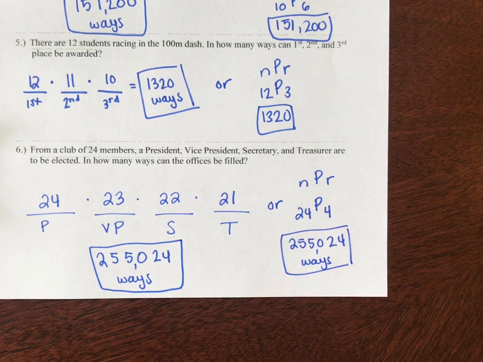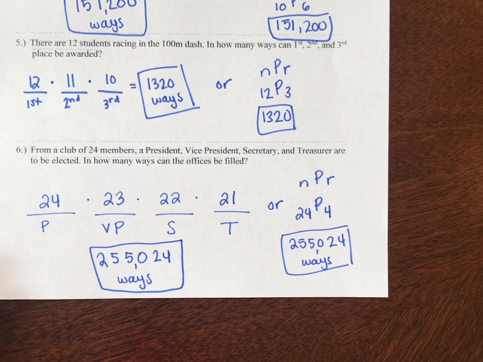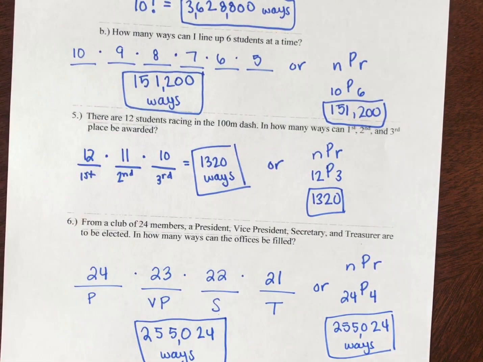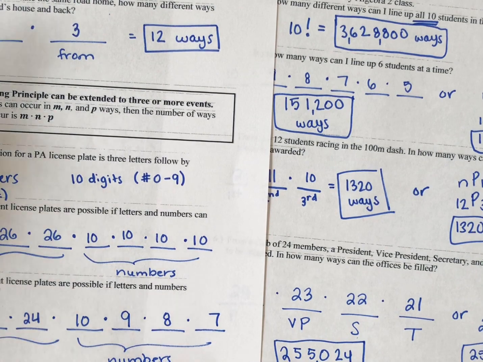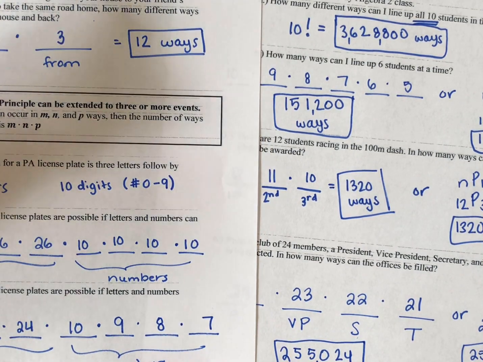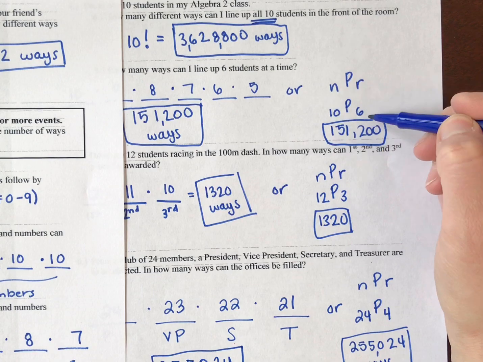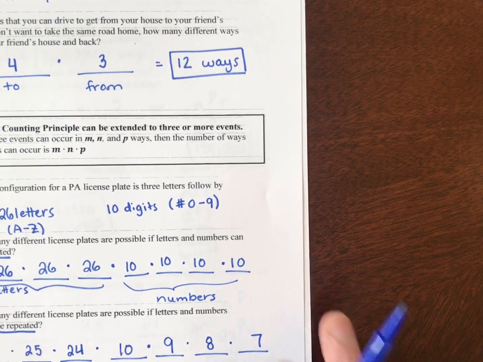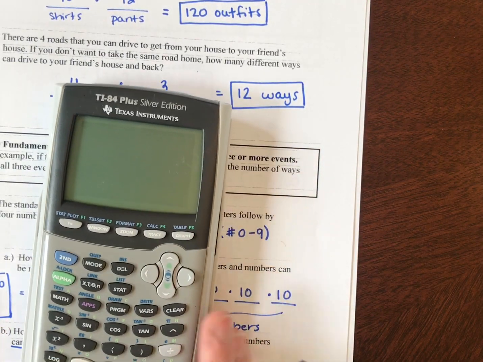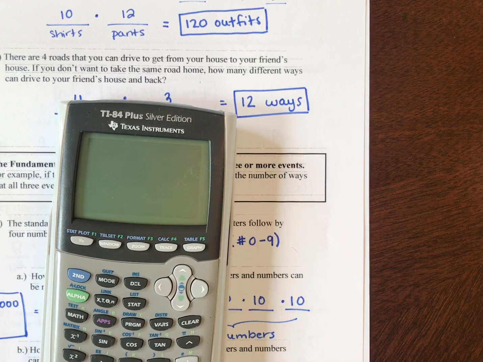The only thing you have to be careful about is if I'm talking about repetition or not repetition, I would probably write the spaces out and really fill in what should go in those spots. But in terms of work for this section, I'm looking at basically the work I have on my notes. For some of the problems, you have to write the slots out. Maybe some of them you're just showing me what you typed in to the calculator. Or if your calculator does not have that option for permutation, then there is a website I posted in the document that will also take you to a permutation calculator.